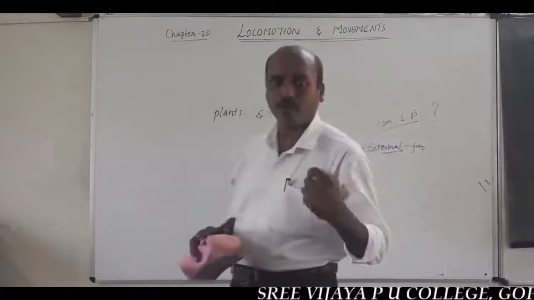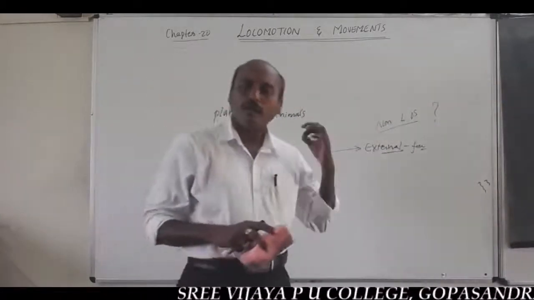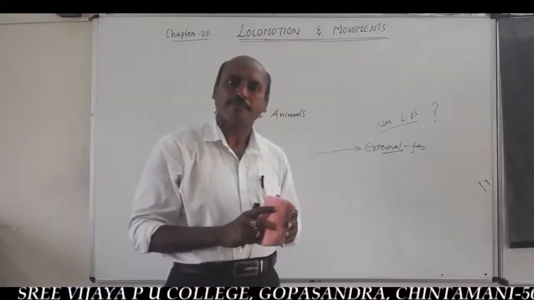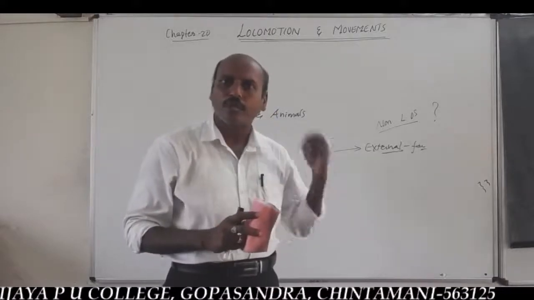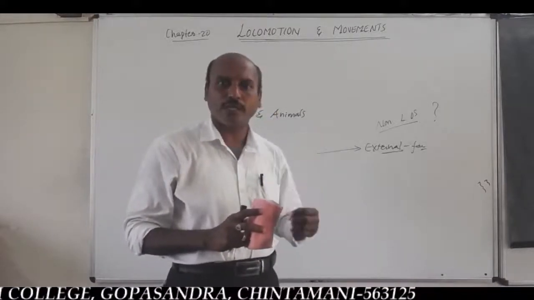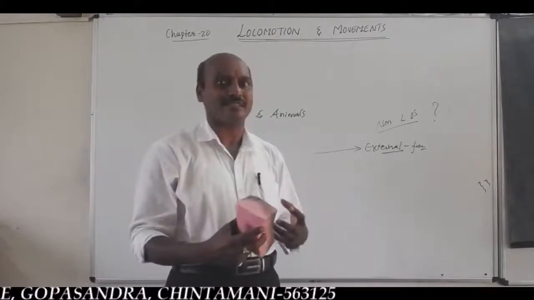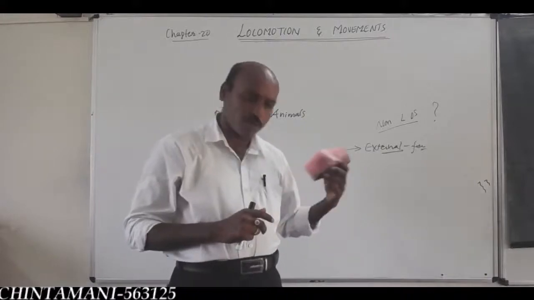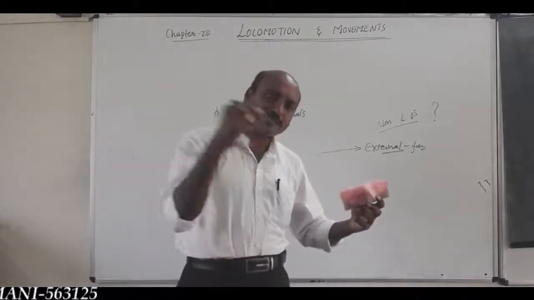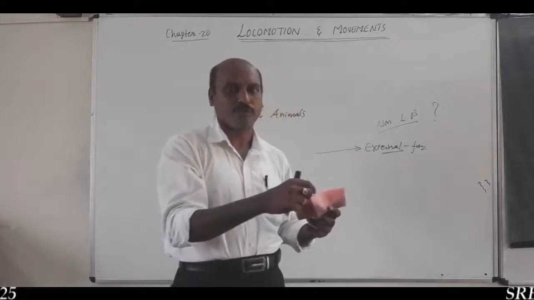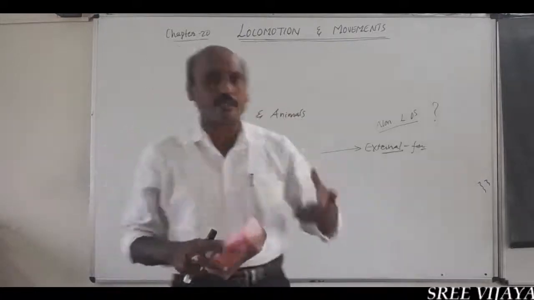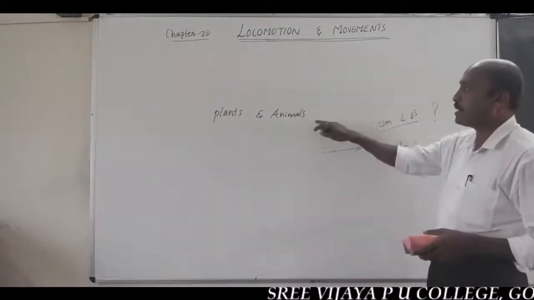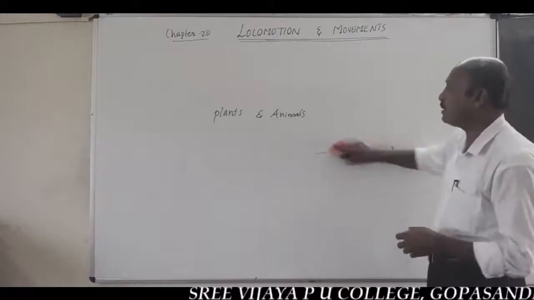So, you should remember one important piece of information. Living organisms and non-living things both show movement. But living organisms show movement by using their own internal energy, their own metabolic energy, while non-living things show movement by using external energy, external force. So, living organisms show movement and locomotion. Here both plants and animals show movements.